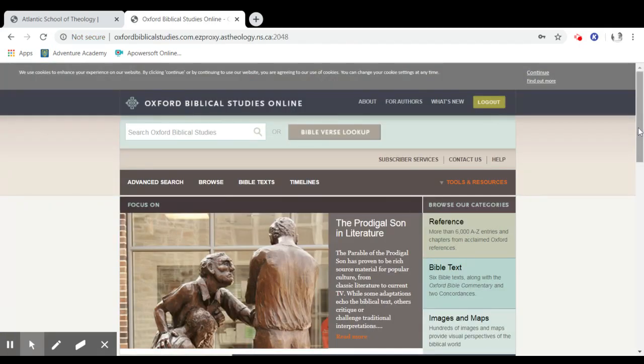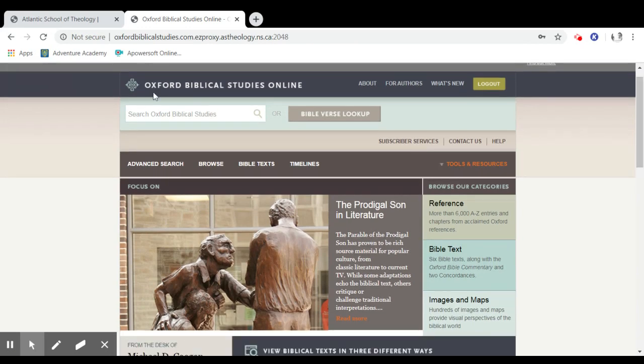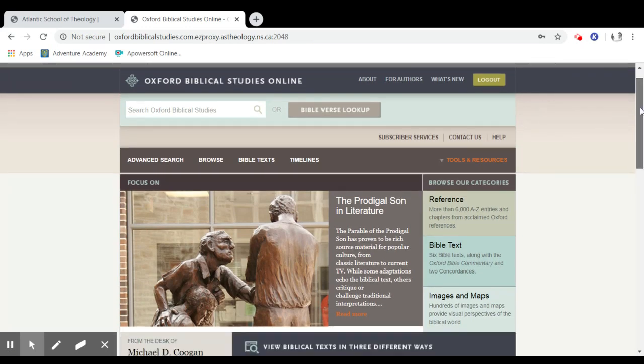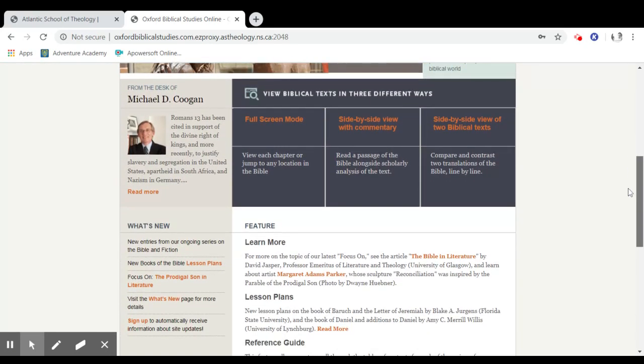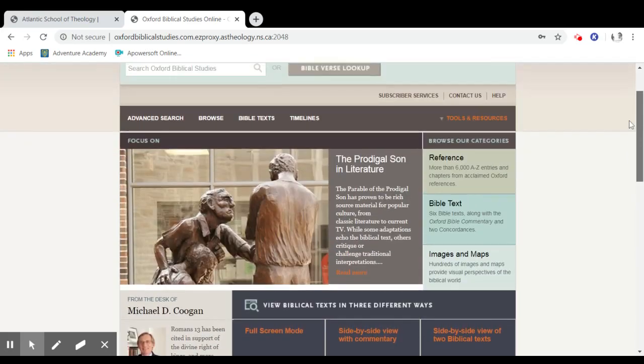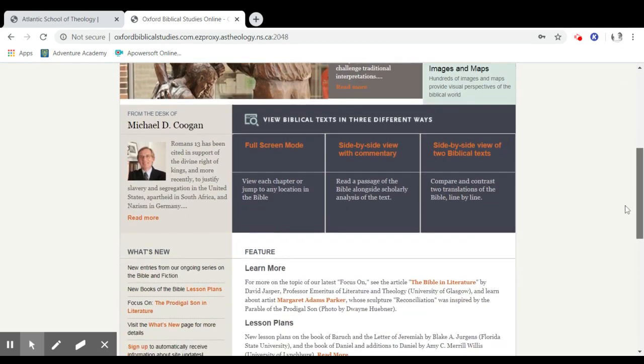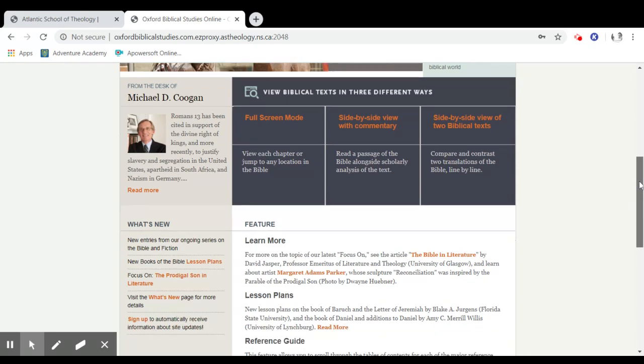And we're in. So we're into Oxford Biblical Studies Online. You get a sense of what's available in it. Reference material, Bible texts, images and maps. Side-by-side view of 2 biblical texts. Side-by-side view with commentary.